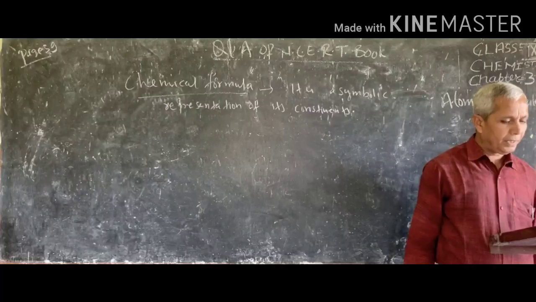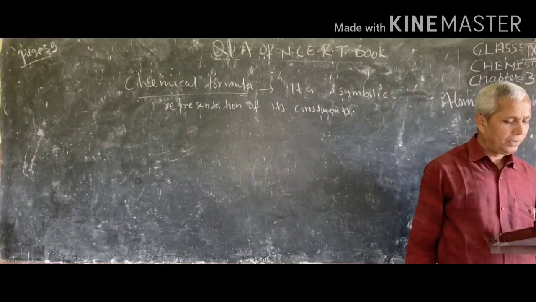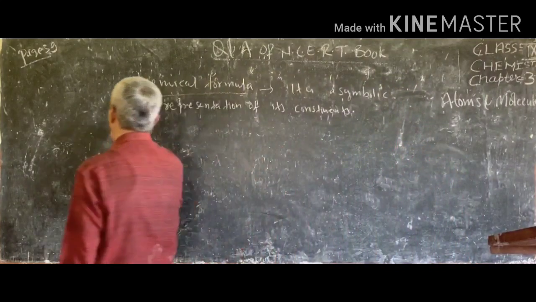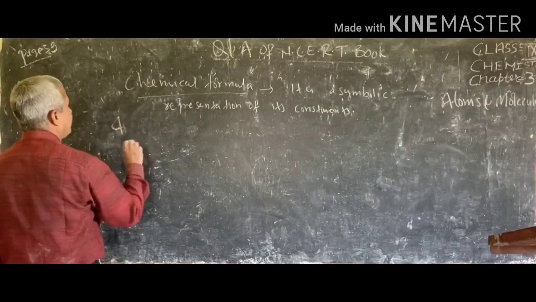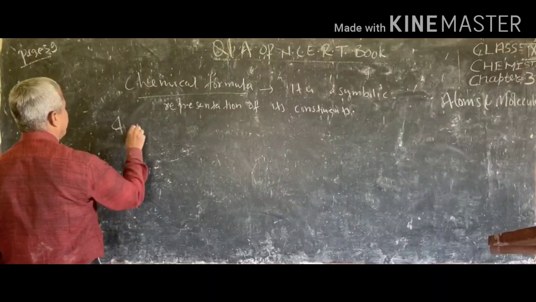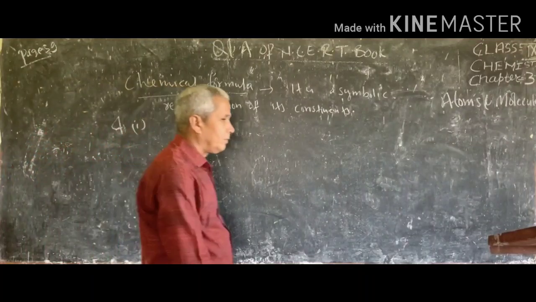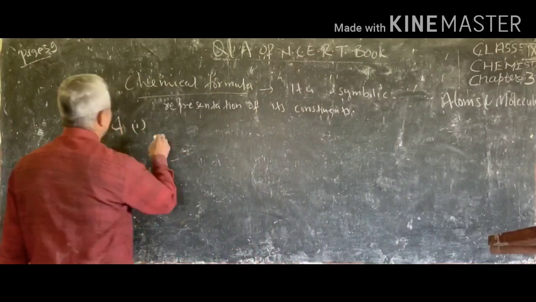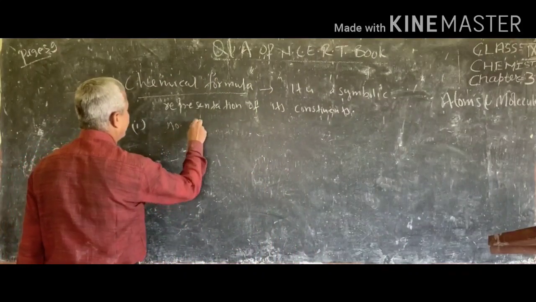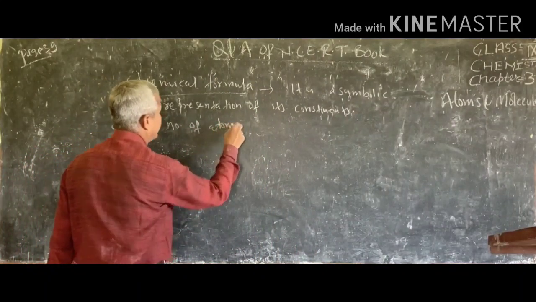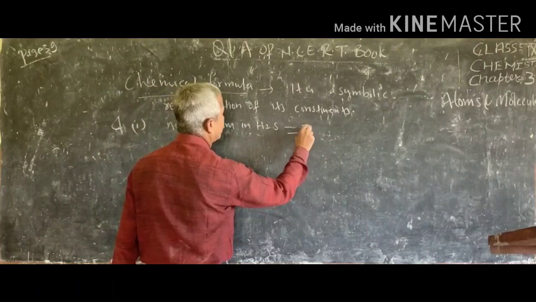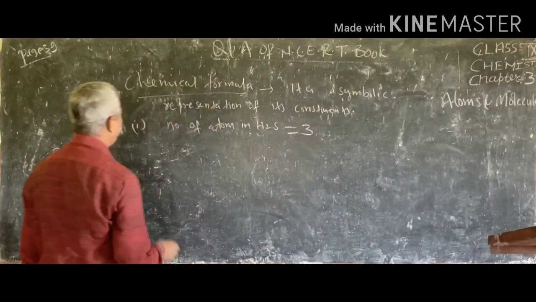How many atoms are present in an H2S molecule and a PO4 3 minus ion? Fourth is, you have to write the number of atoms. First is H2S. Number of atoms in H2S is equal to 3: 2 and 1, 3.